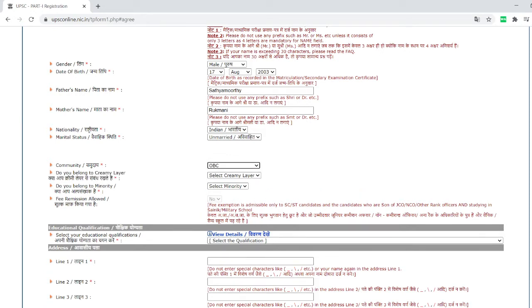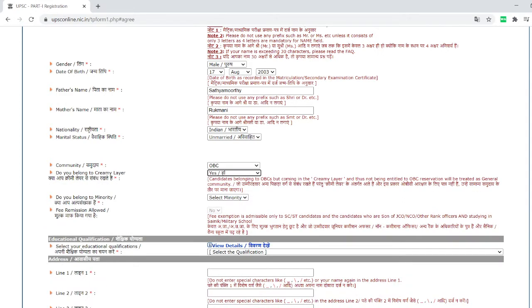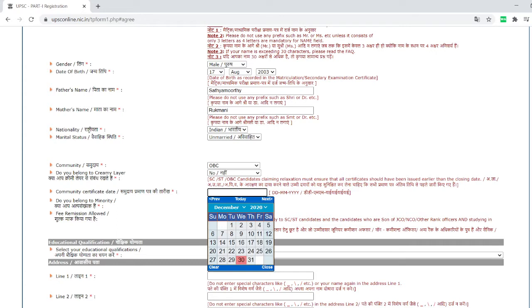Community. Now here it is very important. If you are saying that you are OBC, or other than general category, then you have to say creamy layer or not creamy layer. If you have confusion about creamy layer and non-creamy layer, please let me know. I'll make a separate video for this. Here it asks, do you belong to creamy layer? I say no. If it is yes, then I have to submit the certificate also. As of now there is no reservation, but still they are asking for these details.